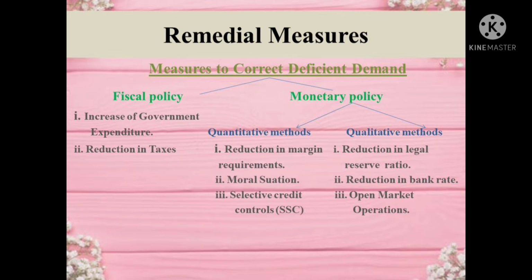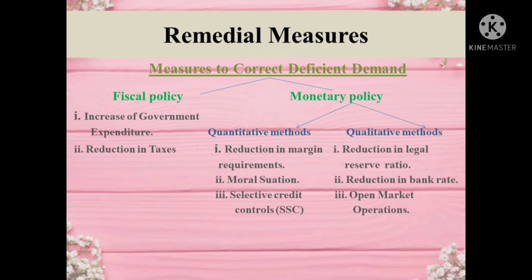Point number 2 is reduction in bank rate. The term bank rate refers to the rate at which the central bank lends money to commercial banks as a lender of last resort. During deficient demand, the central bank reduces the bank rate in order to expand credit. It leads to a fall in the market rate of interest, which induces people to borrow more funds. It ultimately leads to an increase in the aggregate demand.